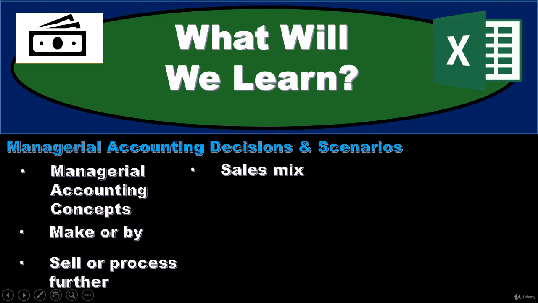We'll talk about a sales mix type of decision. This is going to be a scenario where we have more than one type of product that we are producing, and the question then is, how much should we produce of these different types of products? Which one should we produce? What's going to be the proper sales mix between them?